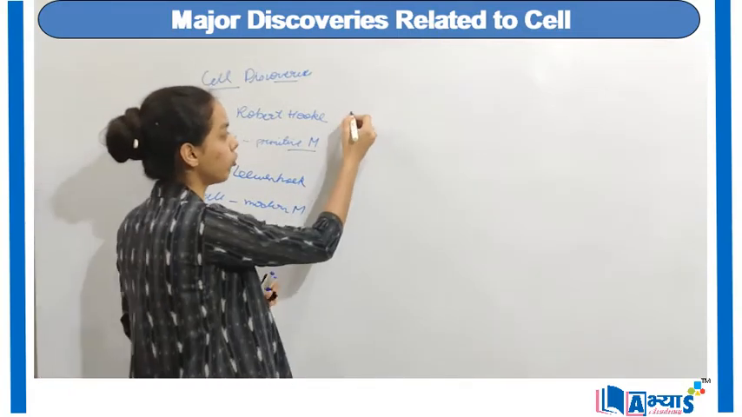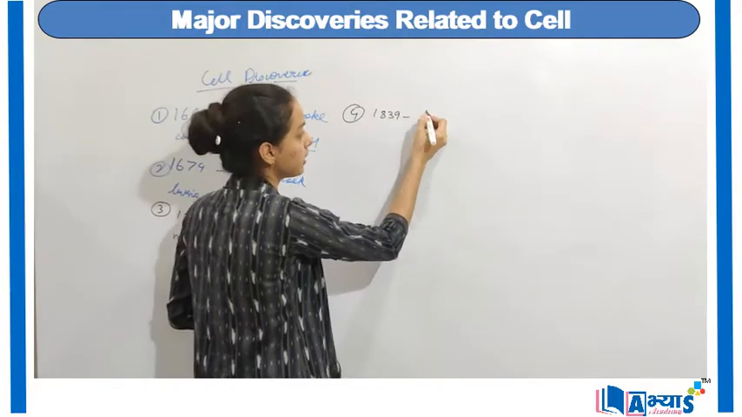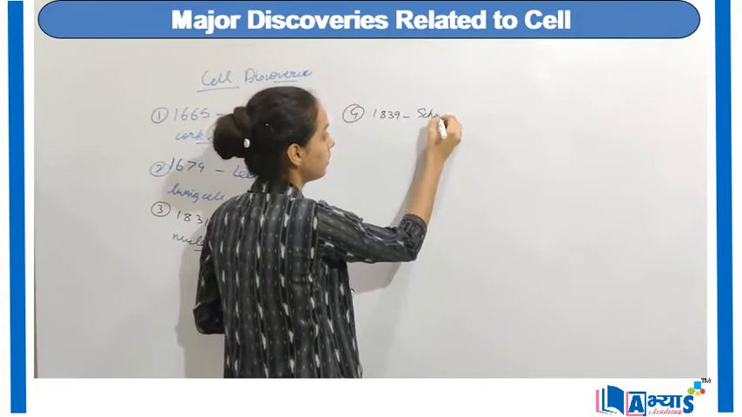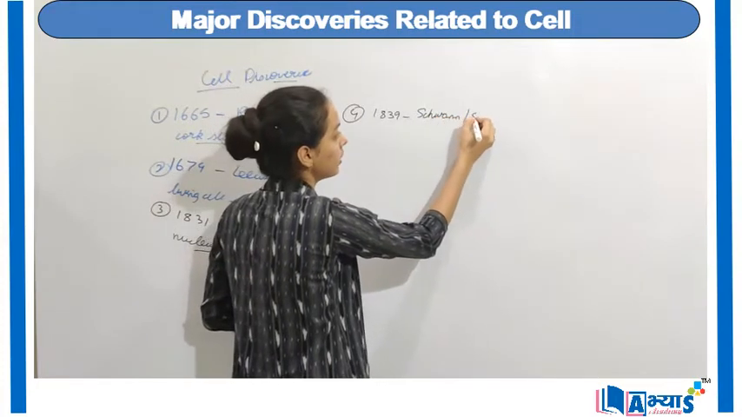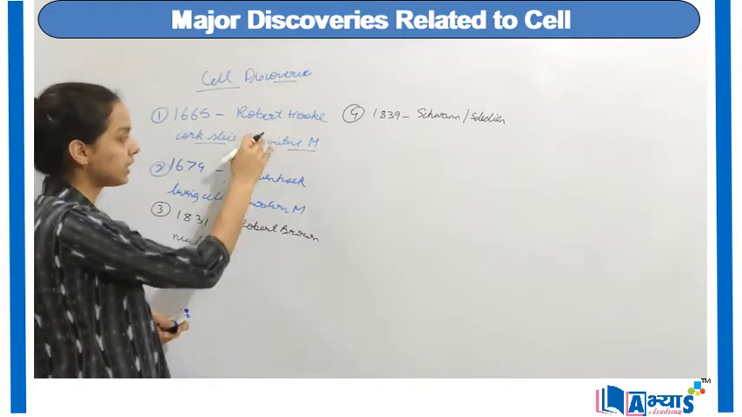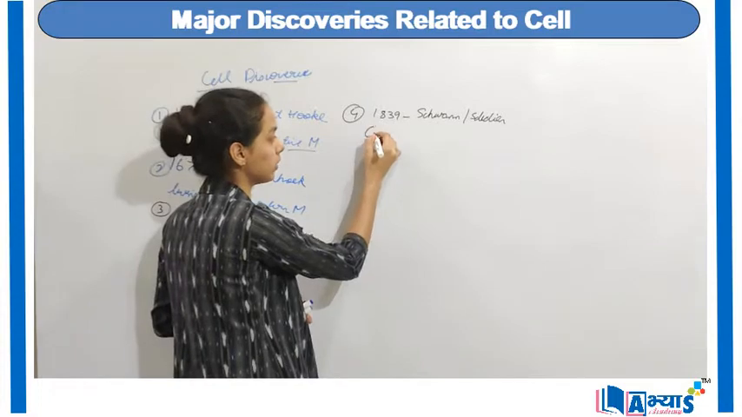Then the fourth one is around 1839 by two scientists together, Schwann and Schleiden. Together with the help of these three discoveries, they were able to give the concept of cell theory.